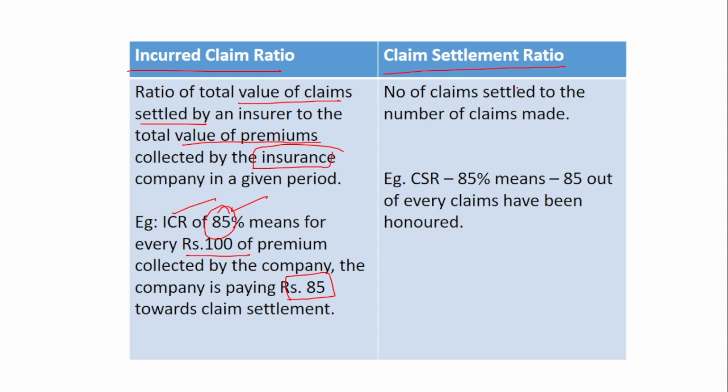In case of claim settlement ratio, it is the number of claims settled to the number of claims made. If CSR is 85%, it means that out of every 100 claims submitted by customers, 85 have been honored. This is the difference between incurred claim ratio and claim settlement ratio.